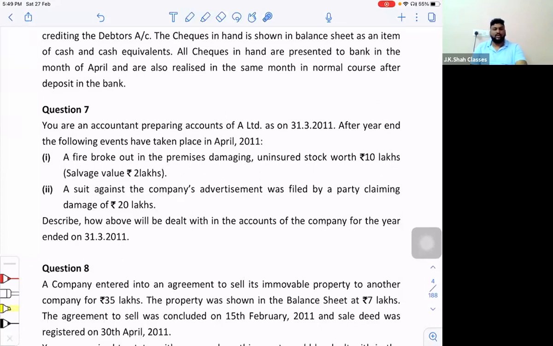Hence, only a disclosure of this loss has to be given in the director's report, as the loss amount is material.